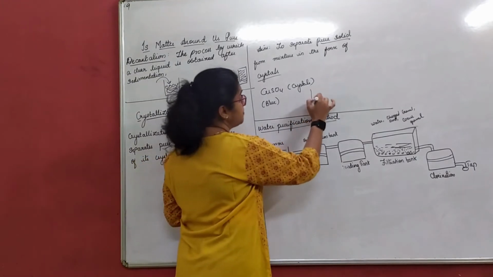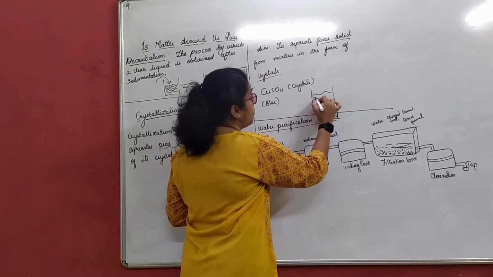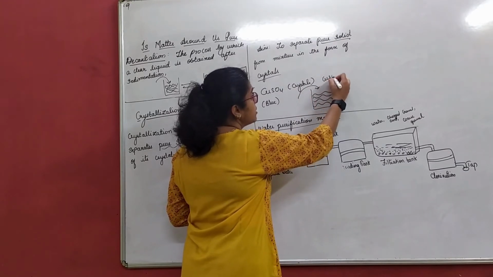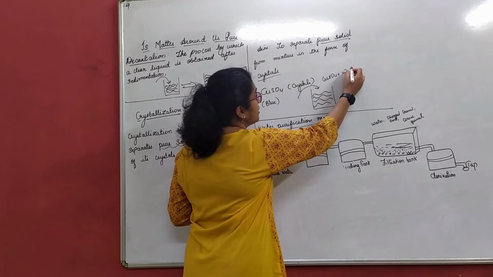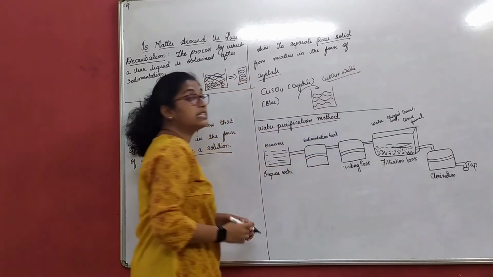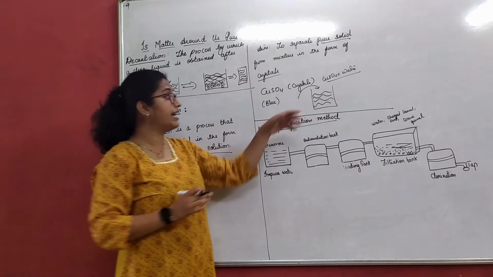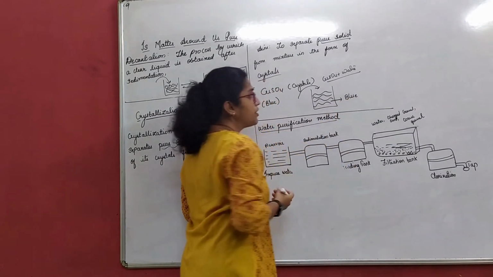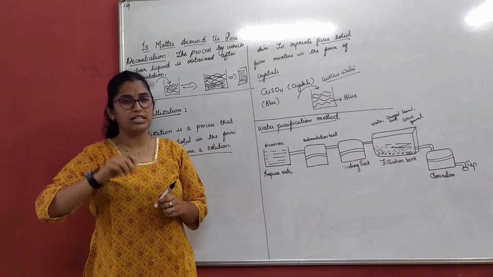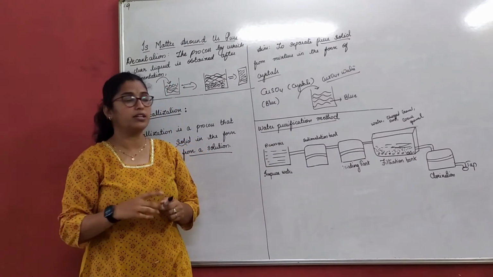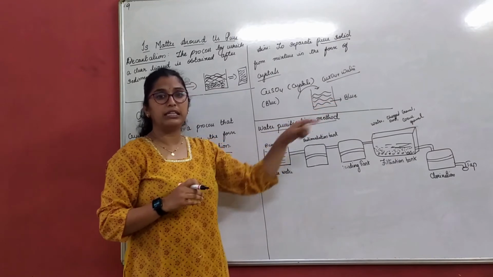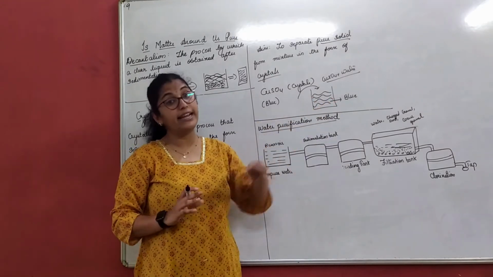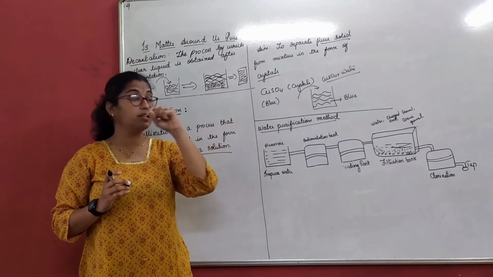Then in a beaker, mix CuSO4 plus water, so it gets dissolved in water. That means this is blue colored water. Why blue? Because copper sulfate is blue in color. Assume that I am adding a blue powder to water. What will be the color of the water here? It will turn blue. Now what I will do here is heat this water. I will keep this beaker on a burner.